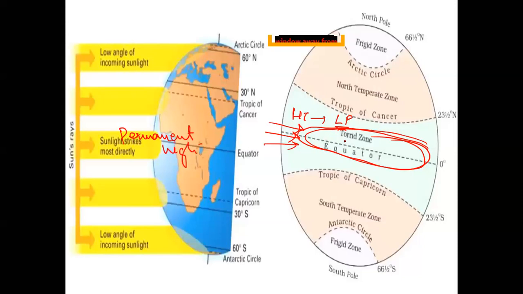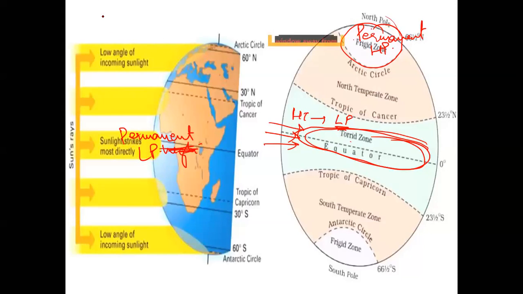So this is my permanent low pressure belt. Why? Because of the high temperature. And this is my permanent high pressure belt. Why? Because in this area you can see there is a low angle of sunlight.